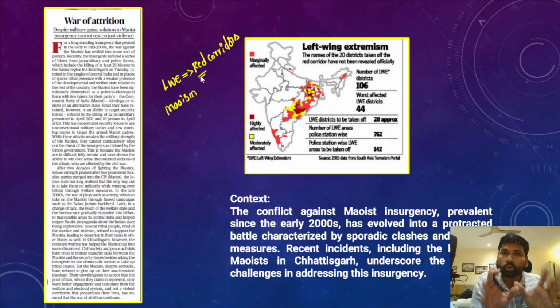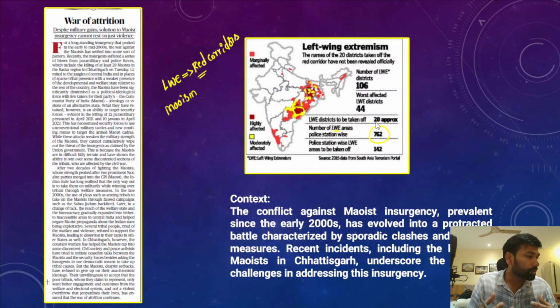If you look at this image, these are the red corridors where there is a higher intensity of left-wing extremism. However, in India, police station wise, there are 762 left-wing extremism affected areas.